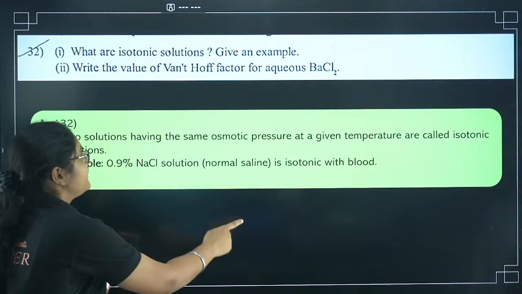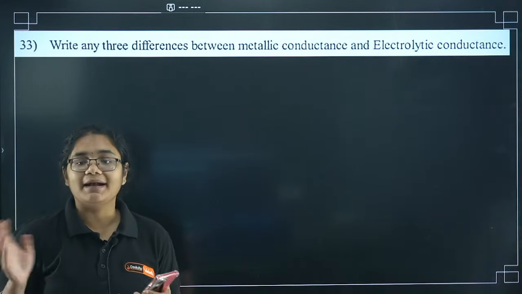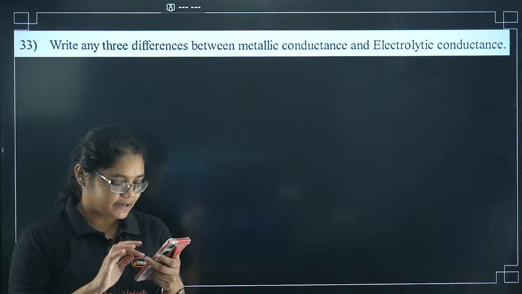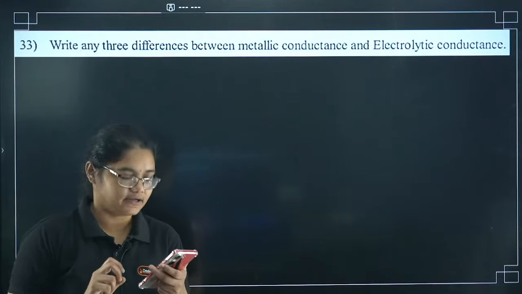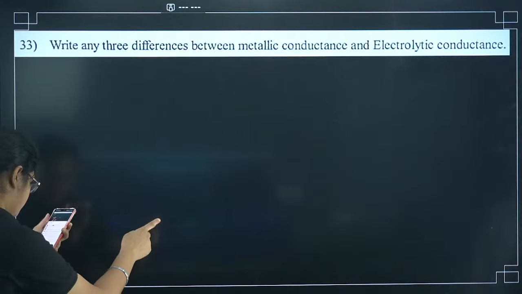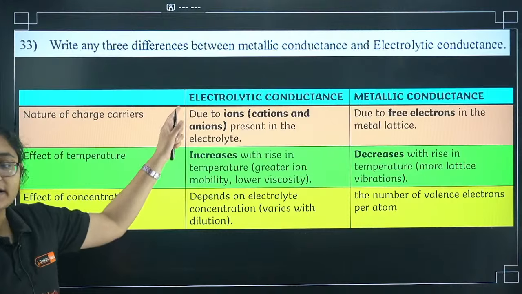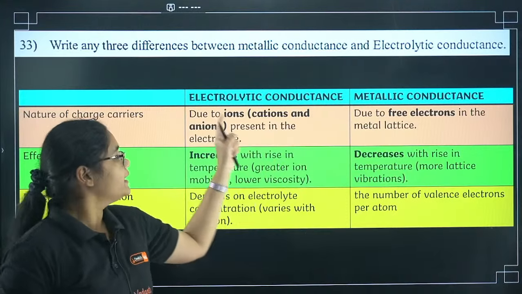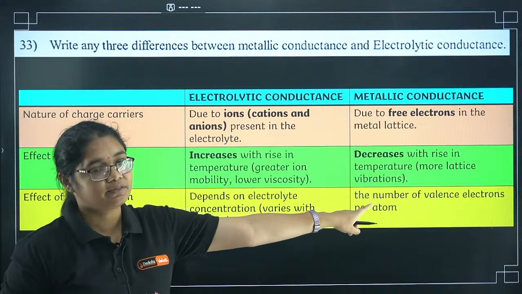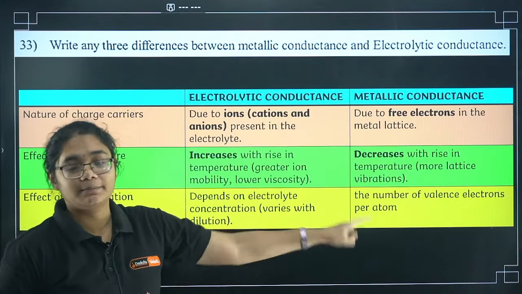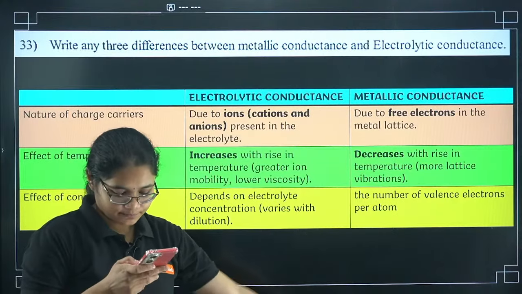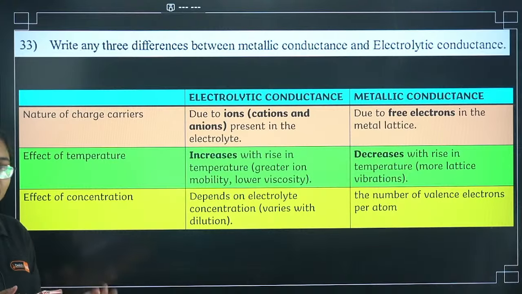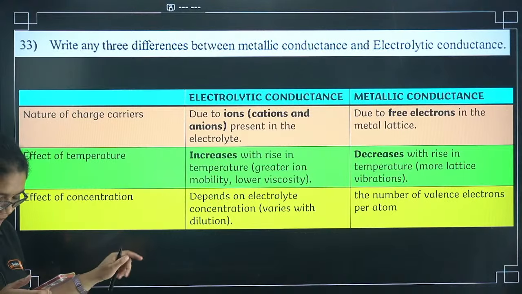Okay, next we'll move to 3 differences between metallic conductance and electrolytic conductance. Electrolytic conductance is due to ions, while metallic conductance is due to valence electrons. Electrolytic conductance increases with temperature, while metallic conductance decreases with temperature. Electrolytic conductance depends on the concentration, while metallic conductance depends on the number of valence electrons. Any doubts, students, just let me know and I'll stop and explain in detail. I'm going a little faster because I think you can answer these questions.